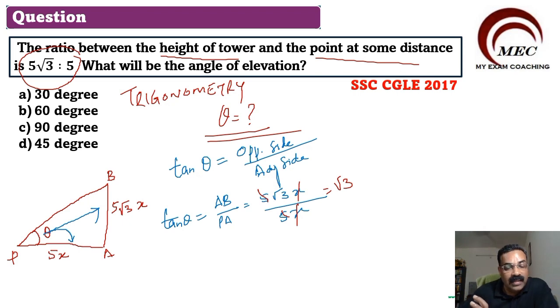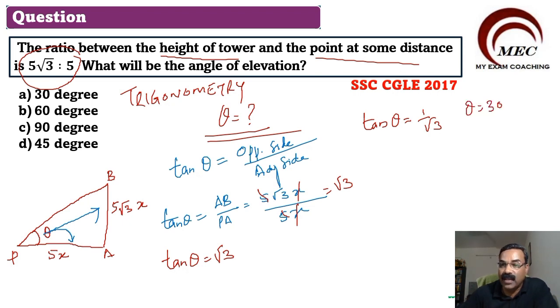So now listen very carefully. Tan theta is equal to root 3. Now here you have values from the table. Tan theta is equal to 1 by root 3 when theta is equal to 30 degree. Tan theta is equal to 1 when theta is equal to 45 degree.